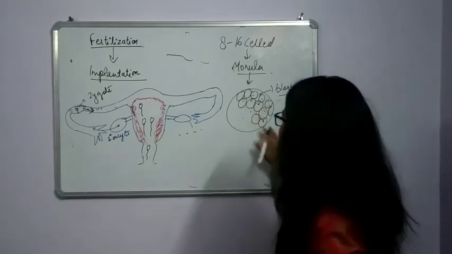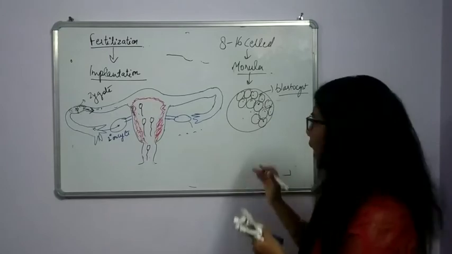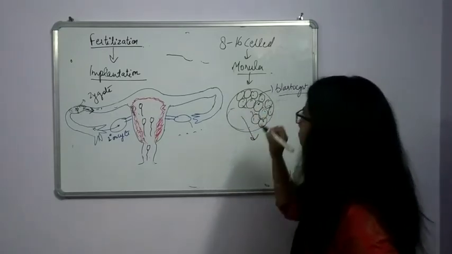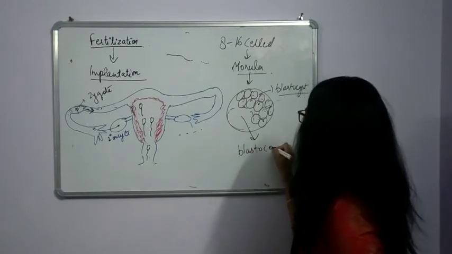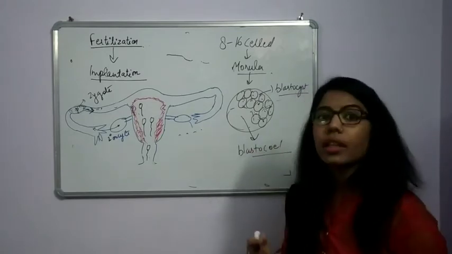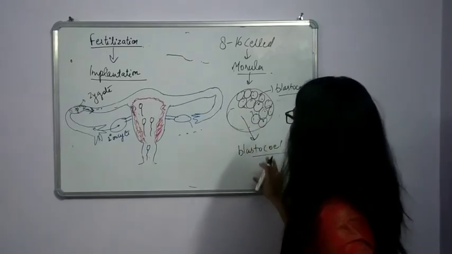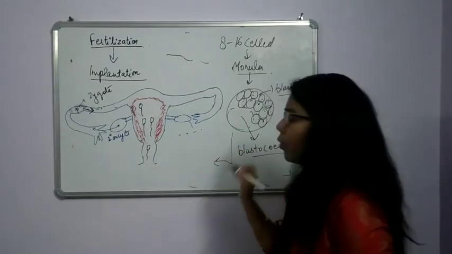Clear? In this blastular structure, all the cells will move towards one end and form a cavity-like structure. There will be formation of one cavity which is known as blastocoel. Coel is related to some cavity-like structure. So it will form the blastocoel.